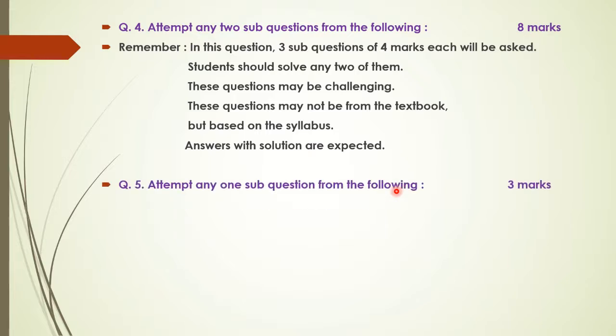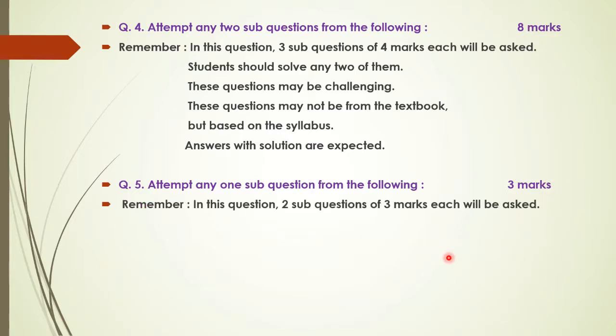Finally, question number 5. Here also you have to attempt any one sub-question out of 2. This will be of 3 marks. Again, here 2 questions will be asked of 3 marks each, and out of that you have to solve any one.